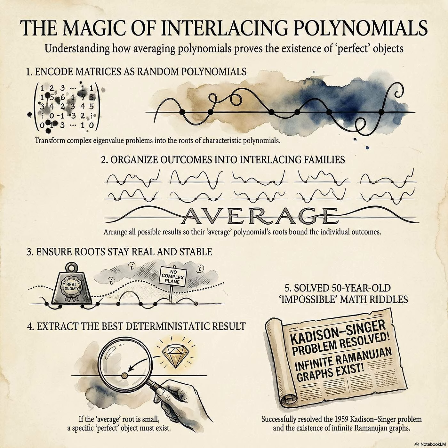MSS built this vast mathematical tree representing all the possible choices of these matrices. And by averaging the polynomials at each branch, they proved that their roots interlace. Exactly. Because of this shared interlacing property, the largest root of a parent node in the tree is strictly bounded by the maximum root of its children. So rather than testing every single possibility, you mathematically guarantee a bounded outcome. It's like looking at a massive branching maze and mathematically guaranteeing that at least one single path leads exactly to the treasure without having to test every single branch.